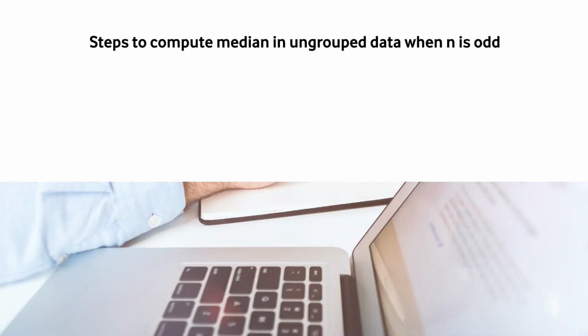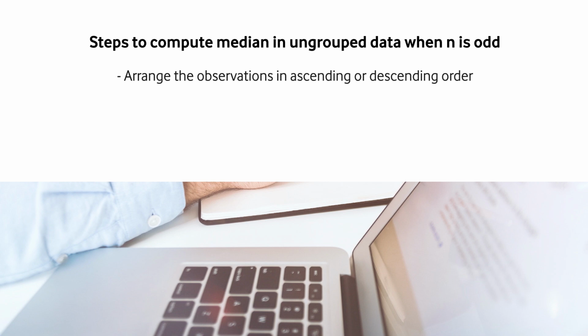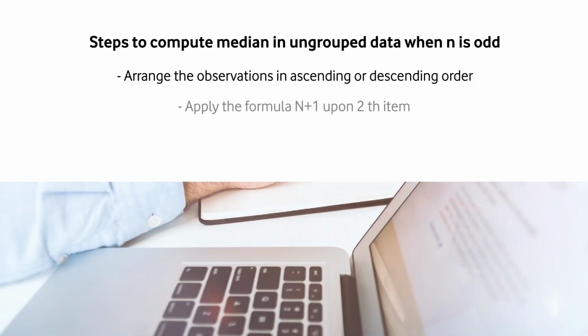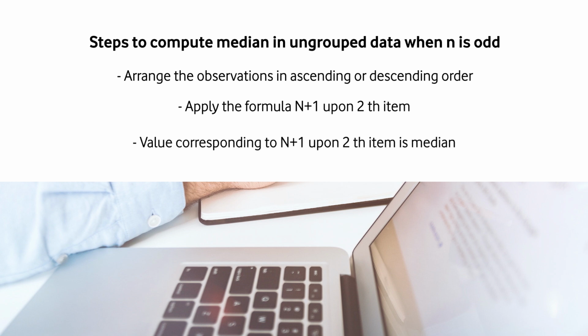Suppose we have to calculate median for ungrouped data and n is odd, then first of all, we need to arrange the observations in ascending or descending order. Whatever observations are there, arrange them in ascending or descending order. Then we have to apply the formula (n plus 1) upon 2th item. So, the value corresponding to the (n plus 1) upon 2th item is denoted as median. Let us now understand it with the help of an example to make it more clear to you.